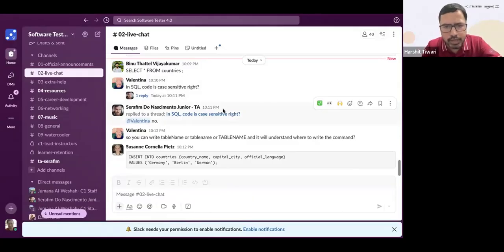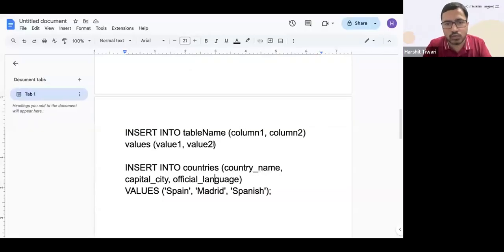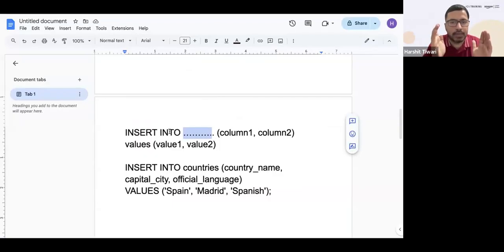Valentina, so you can write table name or table name or table name. No, it has to come here, right? This is just a placeholder. Here is where the actual name of the table has to go. If it is actors, then actor has to go here. Insert into this particular table. So insert into, then the table name has to come here. Like here, this is the actual query.